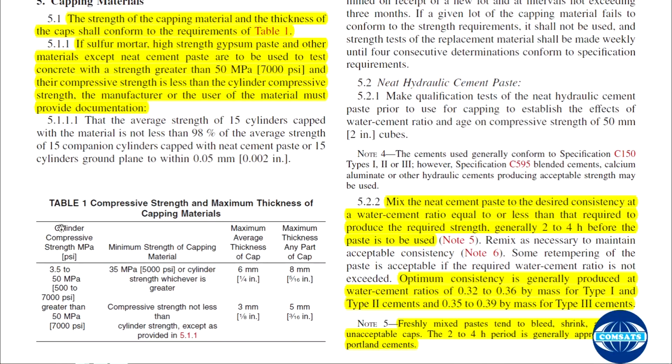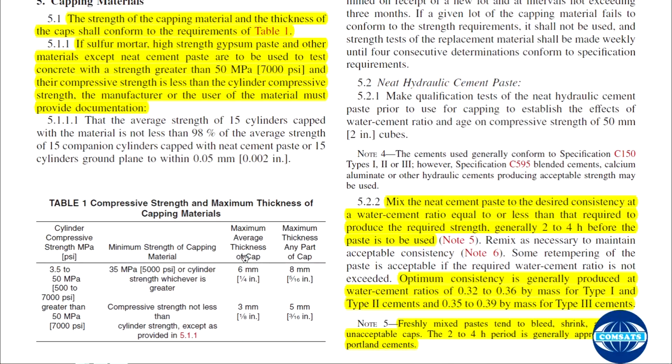You can see the cylinder compressive strength in psi and in megapascal. If that is 500 to 7000 psi, then the minimum strength of capping material should be 5000 psi or cylinder strength, whichever is greater. So if that is 7000 psi, your minimum capping strength should be 7000 psi.